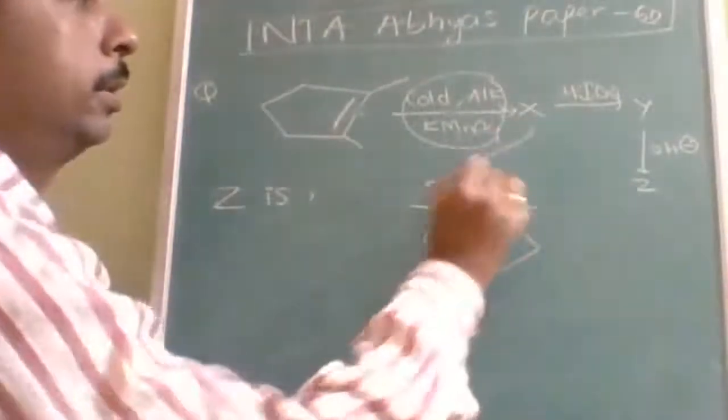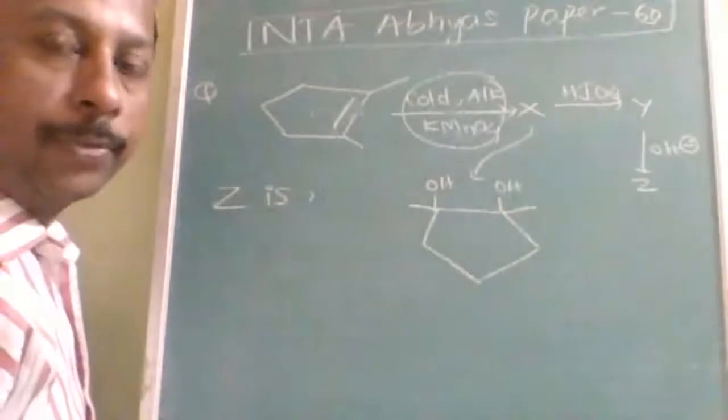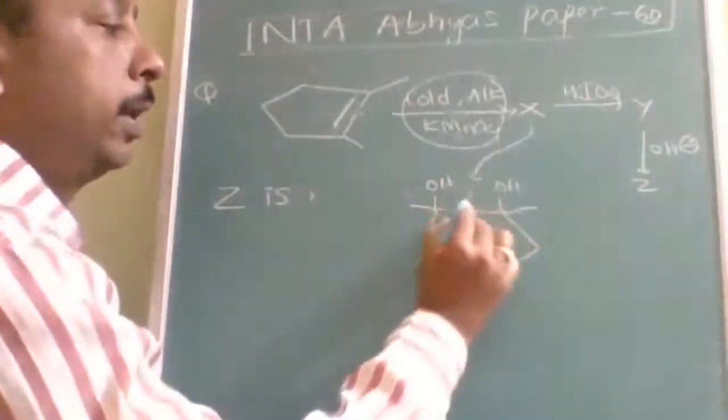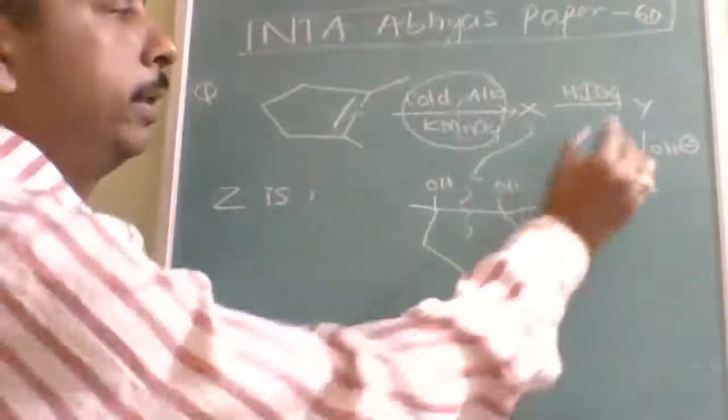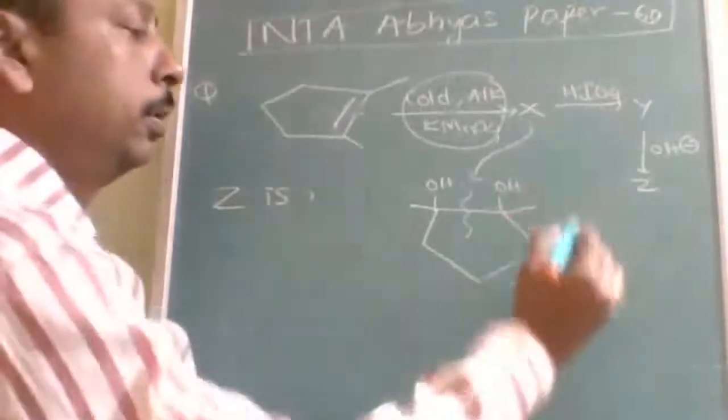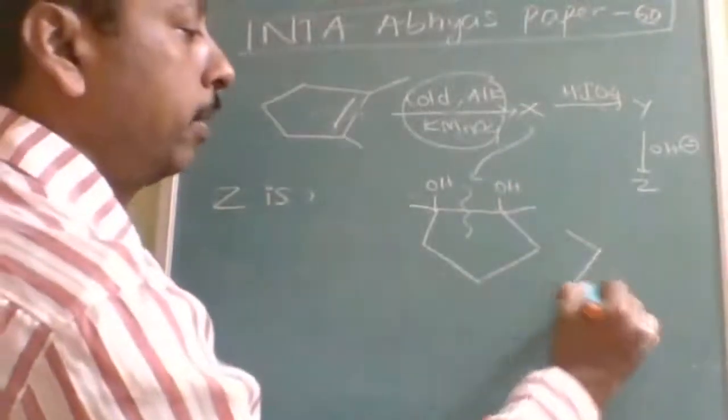This is X. Now the periodate reaction. What is the next one? In the periodate reaction, the bond will break like this and it will be converted into a ketone. So the product will be like this.